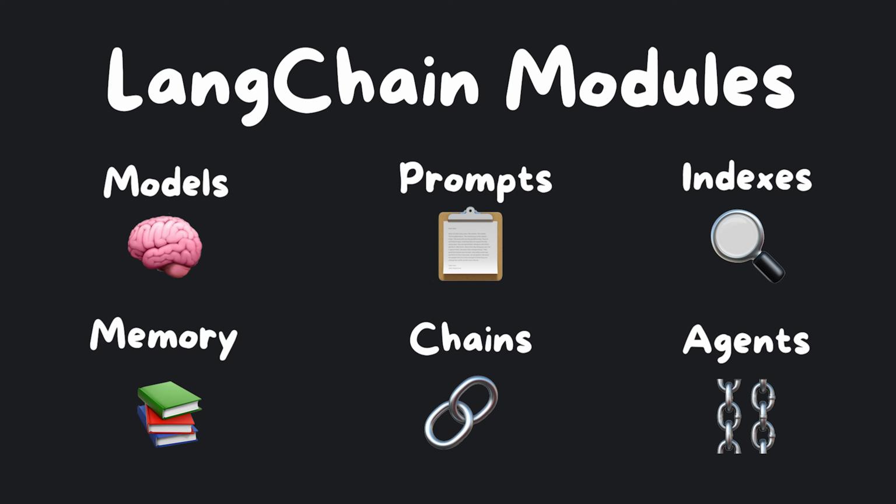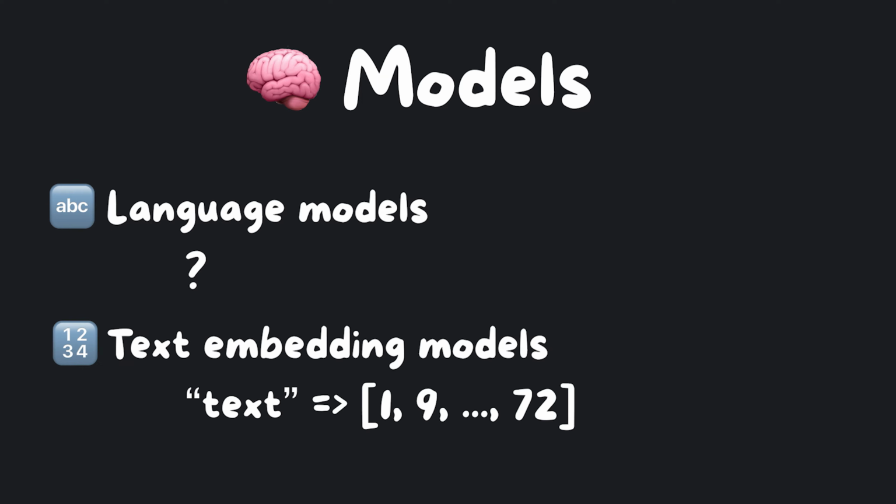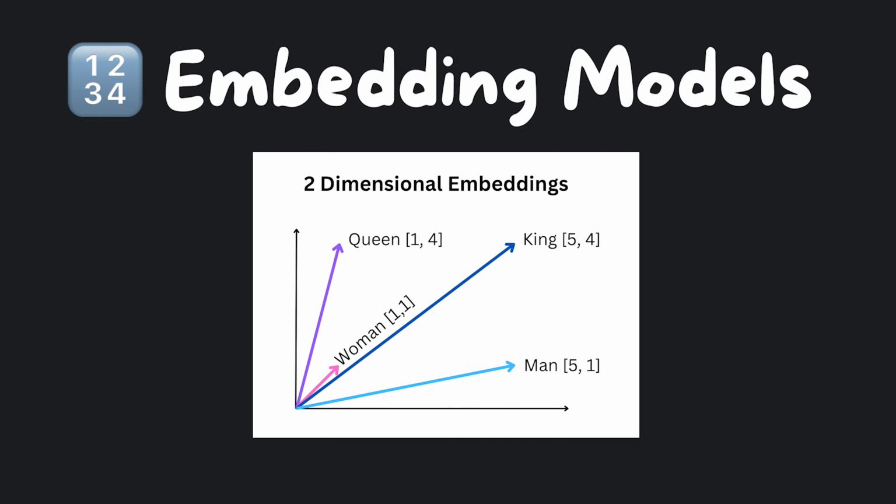There are currently 7 modules LangChain offers that newcomers to the space should know about: models, prompts, indexes, memory, chains, and agents. Models. At a high level, there are 2 different types of models: language models and text embedding models. The embedding models turn text into an array of numbers. We can then think of text in a vector space. In this image, we can see how in a 2D space, man is to king what woman is to queen. They represent different things, but we can see a pattern.